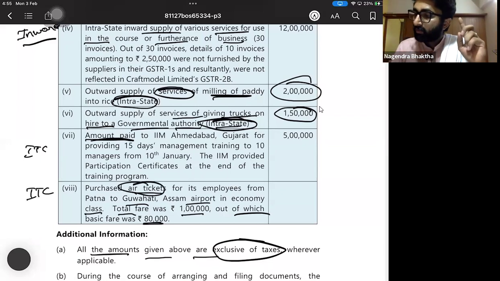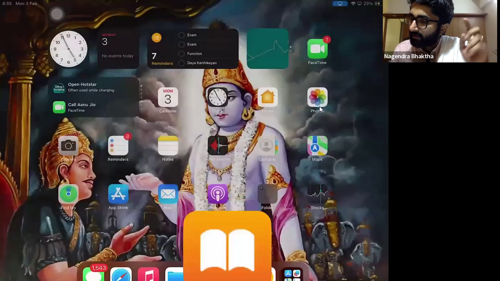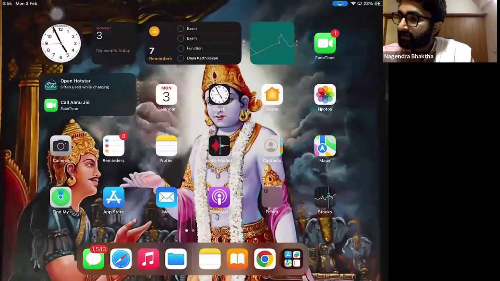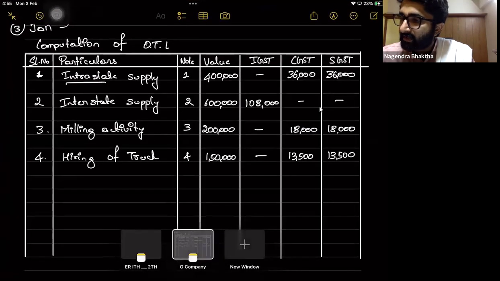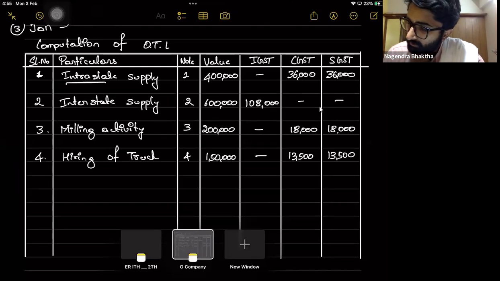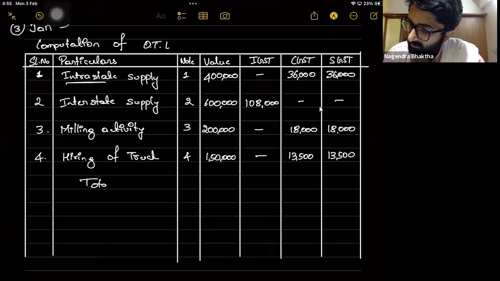First, we will calculate the total OTL. Can you calculate OTL? 36,000 plus 18,000 plus 13,500. So total it is 67,500. Total amount 67,500 and 67,500.